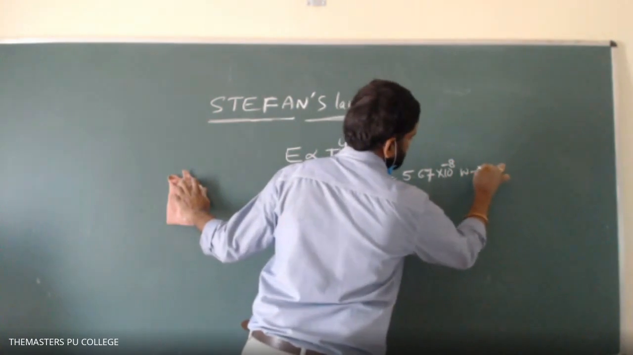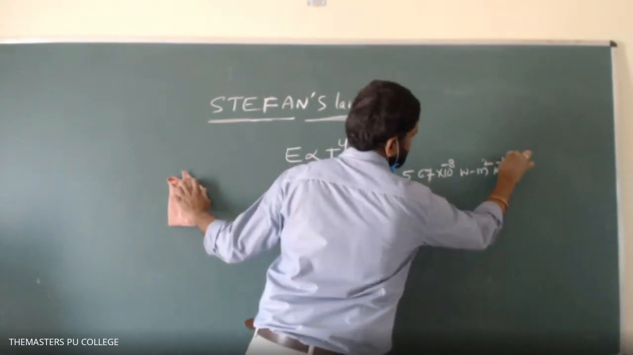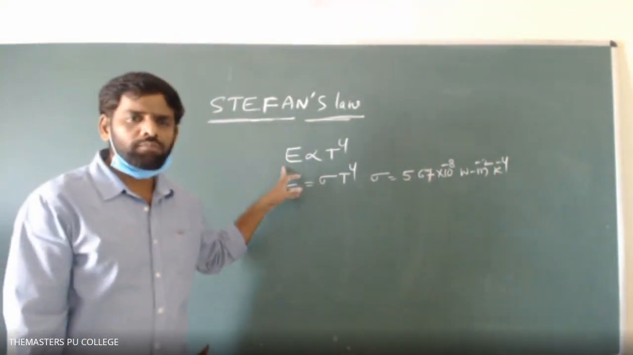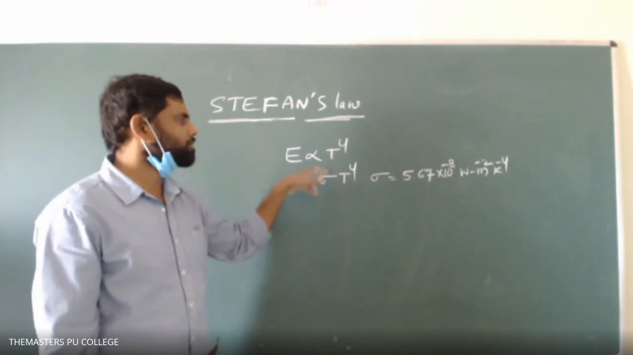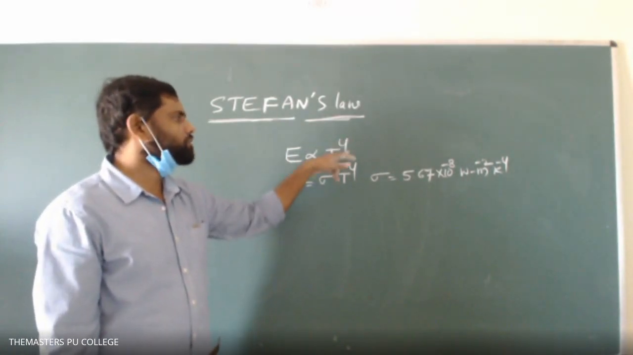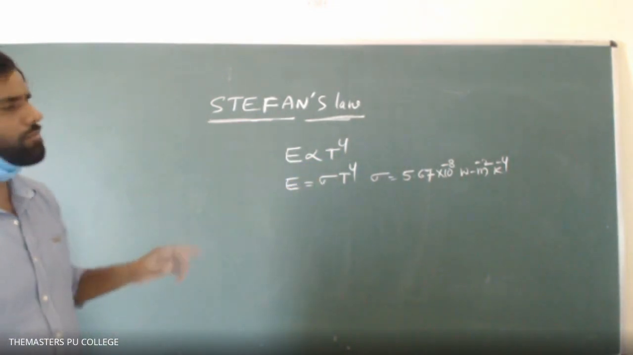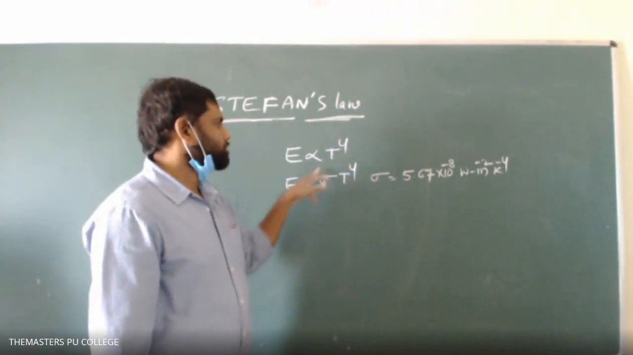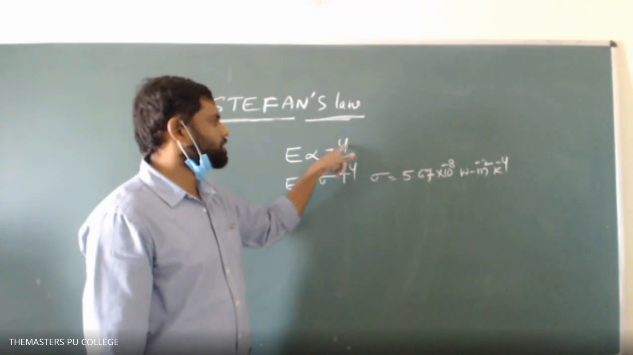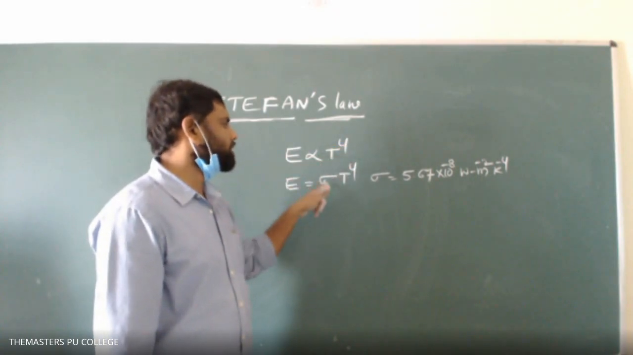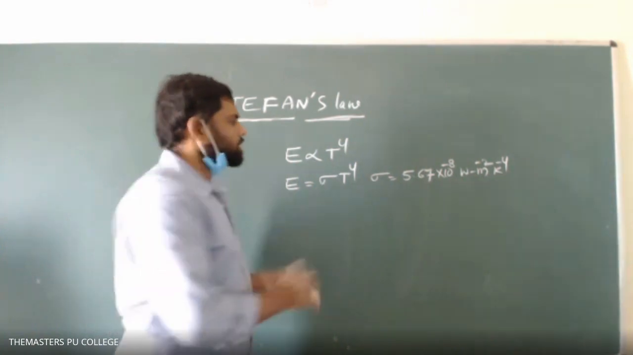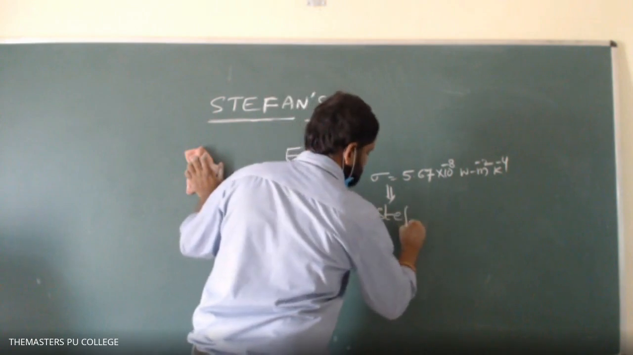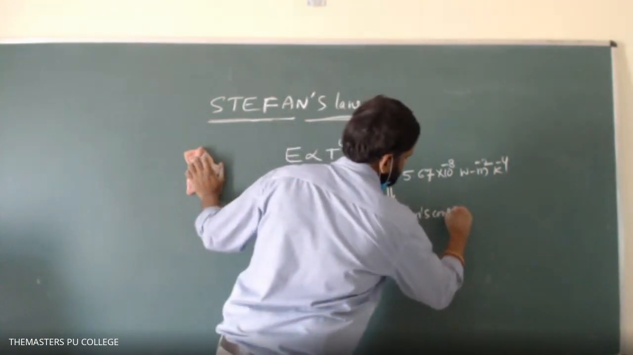Sir, repeat once more, sir. Okay, so what it means is that the emissive power of a black body is directly proportional to the fourth power of its absolute temperature. E is directly proportional to T to the power of 4. Here proportionality is replaced by a constant. The proportionality constant sigma is called Stefan's constant.